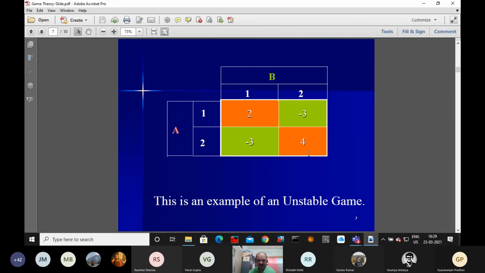Now, row wise, I am finding: if player B is playing his first strategy, what is the gain or loss to player A?